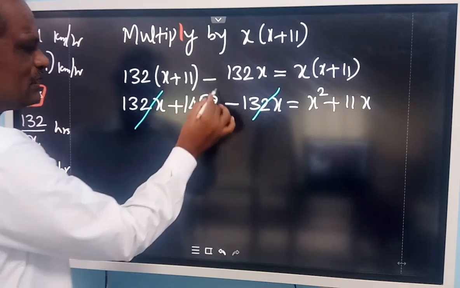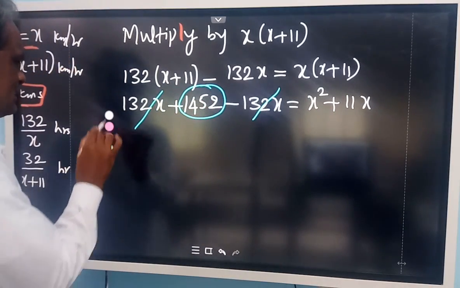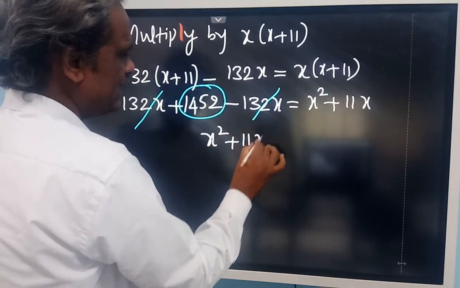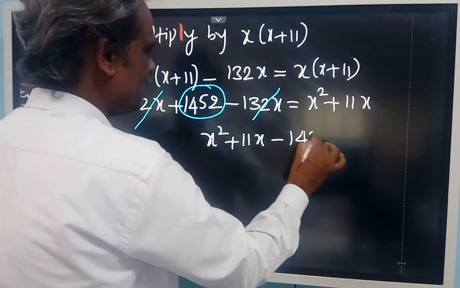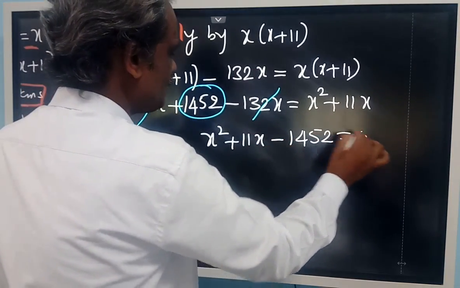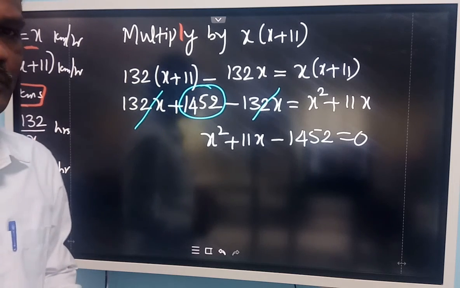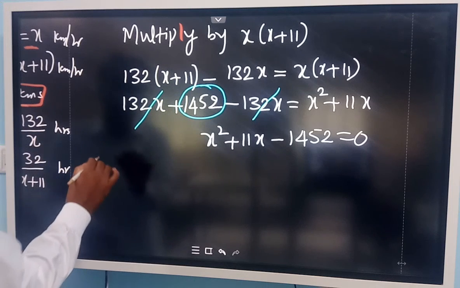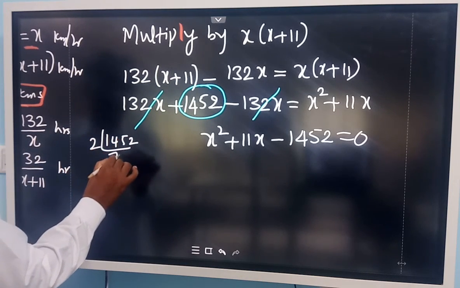Now you transfer this number to the right side. Then the equation becomes x square plus 11x minus 1452 is equal to 0. You can follow the factorization method or splitting into terms, whatever you want. Find out all possible factors of 1452.